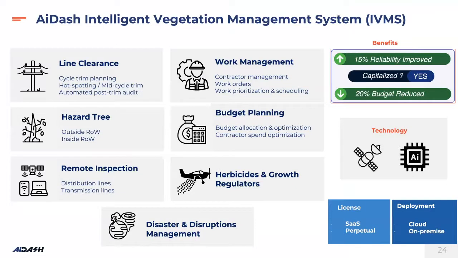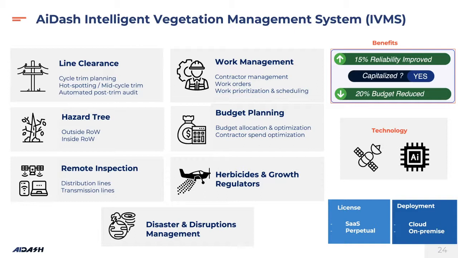So to summarize, AI-Dash IVMS has all these different modules. We have a module around land clearance, which can be used to do cycle trim planning, or if your cycles are larger and you want more optimization, we also give the capability to do mid-cycle trims. We have abilities to do post-trim audits automatically. The hazard trees, both outside and inside ROWs, can be detected and the actions planned against them.